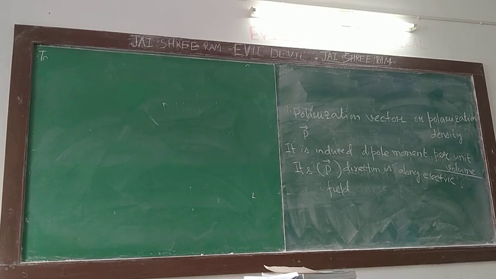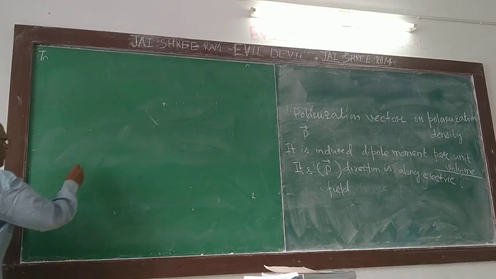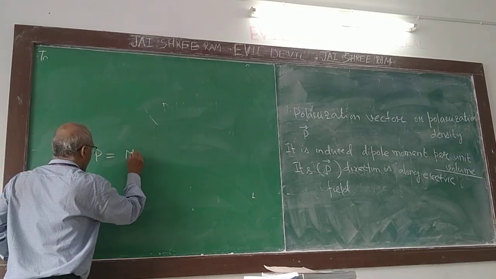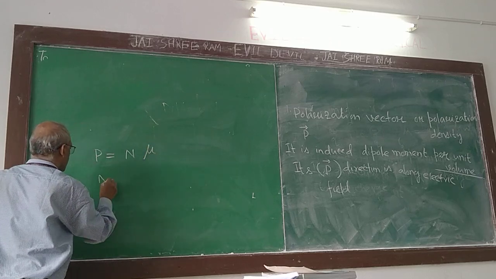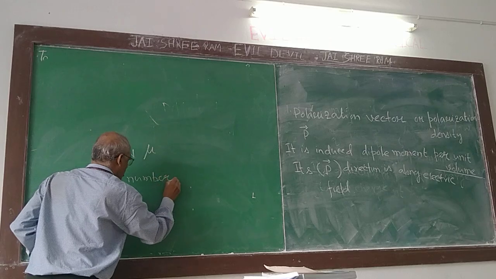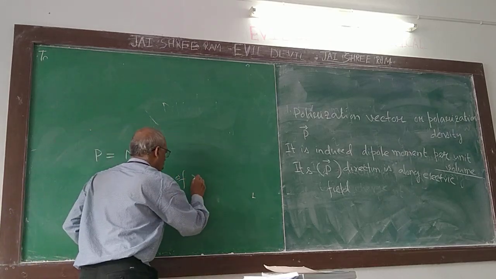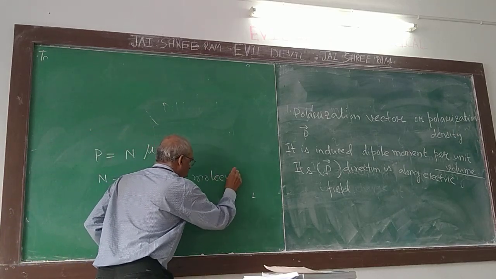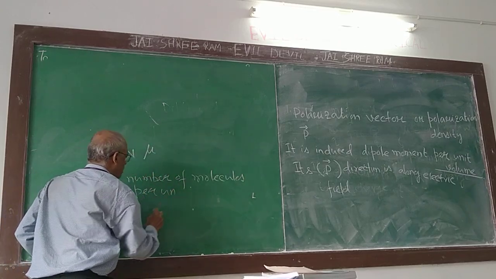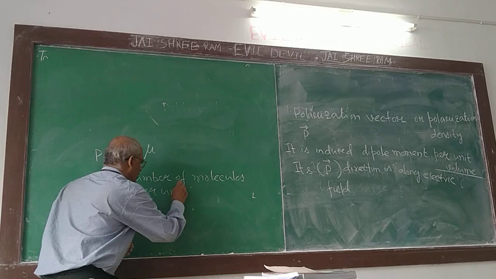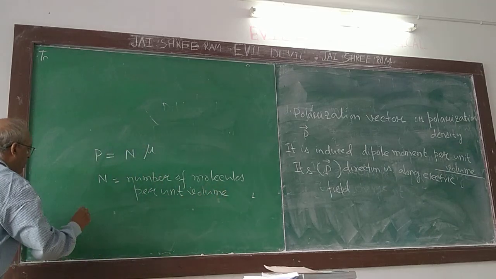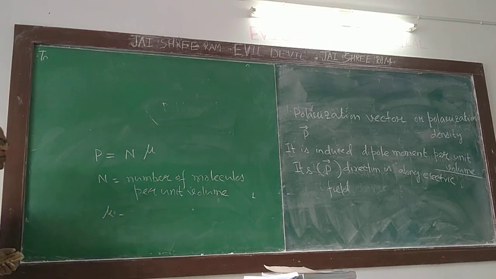So this is mu. P will be how much? P is equal to N into mu, per unit volume. Mu is not the permanent dipole moment.